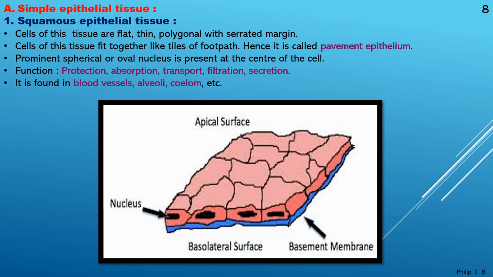What does polygon mean? More than 4 or 5 sides, right? With serrated margin means if you see the edges, they are zigzag, right? Like saw-like edges. Further, cells of this tissue fit together like tiles of a footpath, hence it is called pavement epithelium.